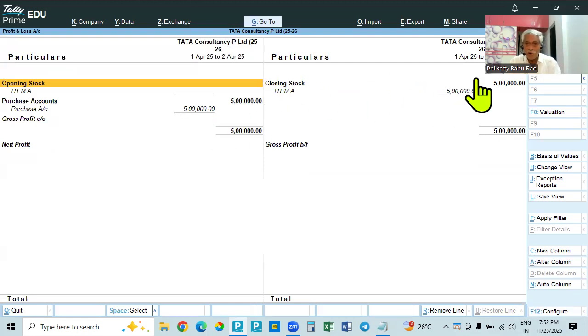So there is nothing sold. We purchased only. So there is no sale. That is why there is no profit or loss, net profit or loss. Okay.